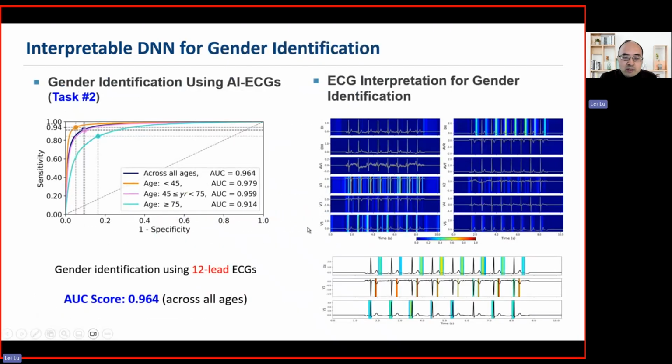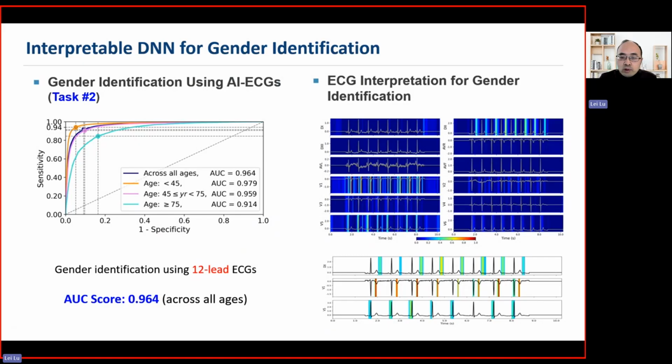So let me show you the results. This is gender identification using our developed AI ECG model. This blue curve indicates the performance across all ages, which has a high accuracy. Across the young, middle, and old age groups, the young group has very high accuracy, and the older age group also has accuracy of more than 90%.